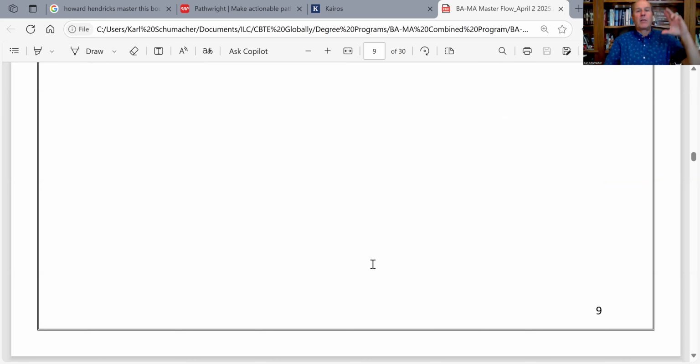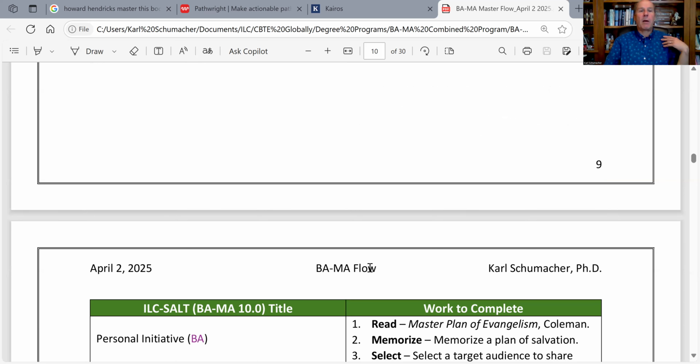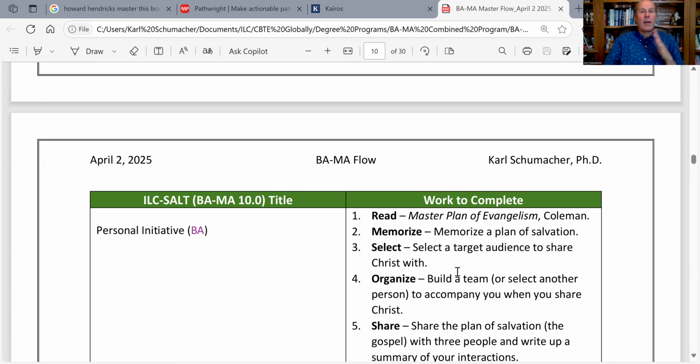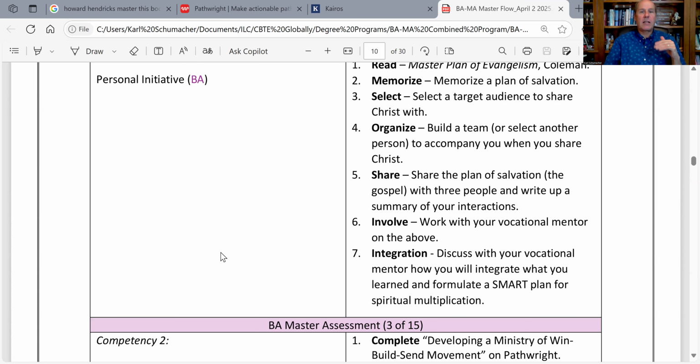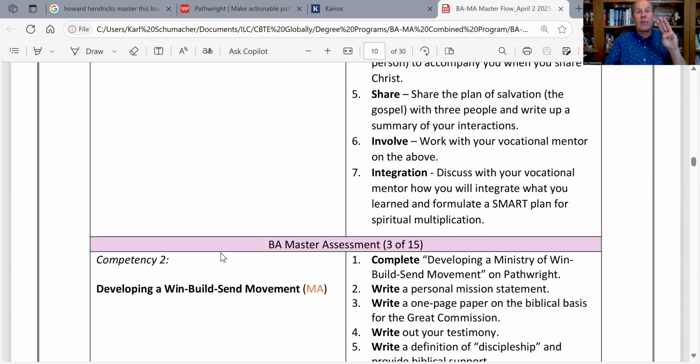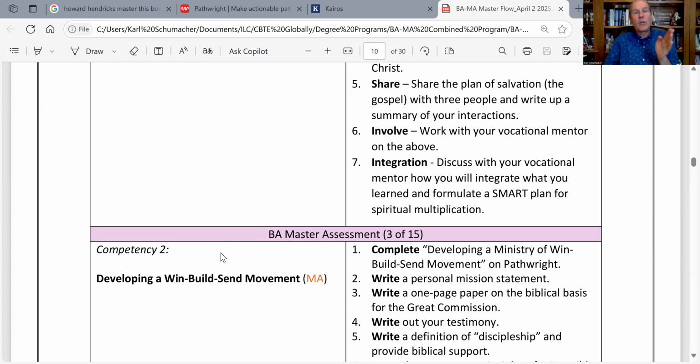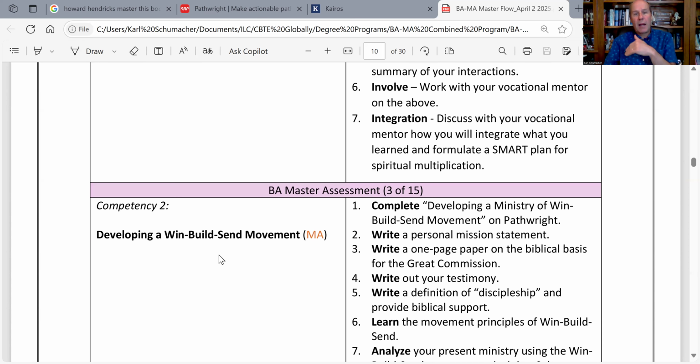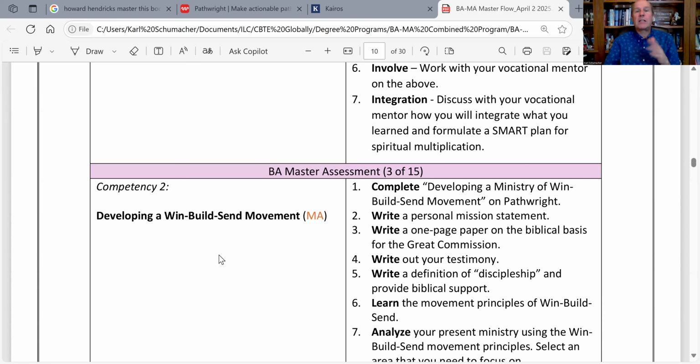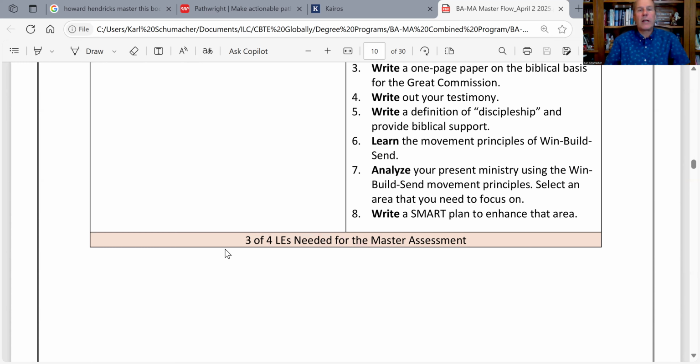Again, there's no master assessment because you still have 2 more learning experiences, and you'll continue to go through this process. Those 2 are paired, and then you're going to come to the next part, which is personal initiative and the work required, and then you're going to do a master assessment because that's a BA requirement. Now you'll have completed 3 of those. And then you'll do the developing a win, build, send movement. Again, you will not have a master assessment because you still have 1 more learning experience.